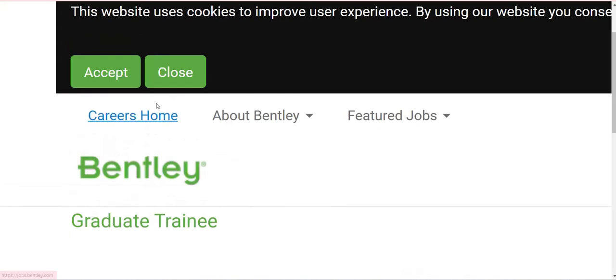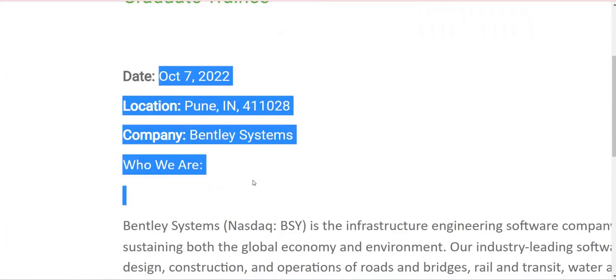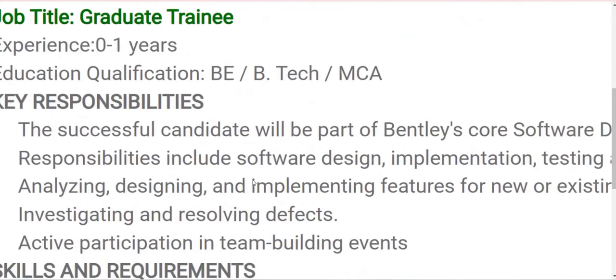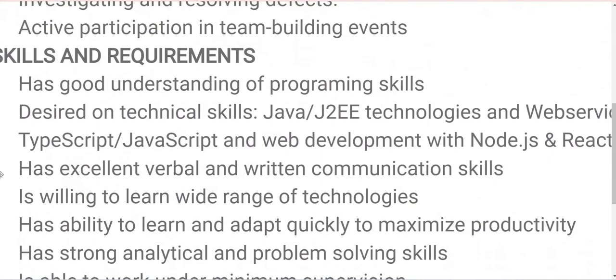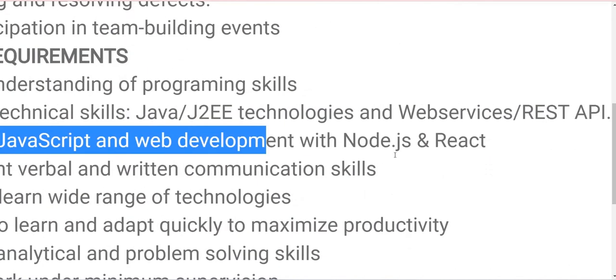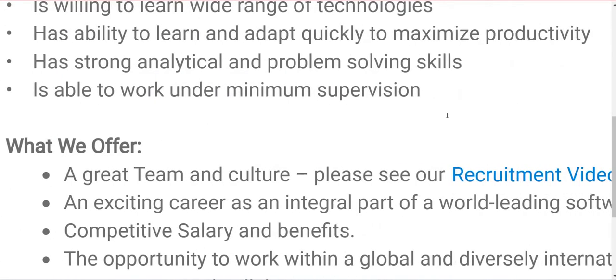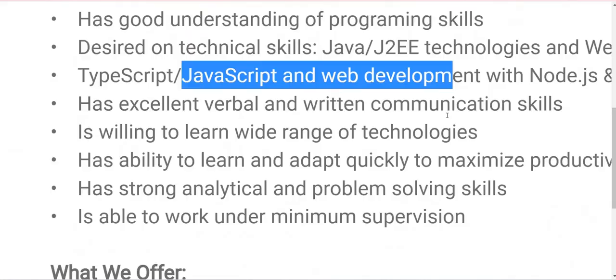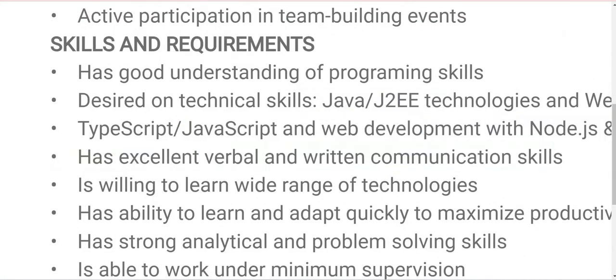And this is the company which started their hiring for freshers from Pune. 14 days before they started their hiring. BE, BTech, MTech, MCA, 0 to 1 year of experience. Any coding language is preferred: Java, JavaScript, .NET, ASP.NET, REST, React, all kinds of things you should be very skilled in. And every IT company requires verbal and communication skill.